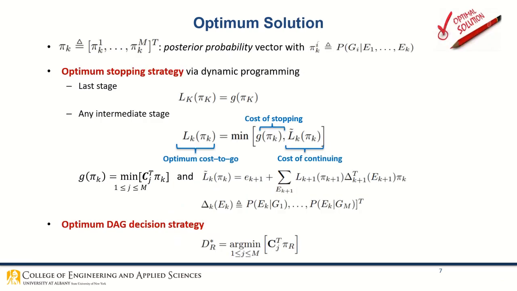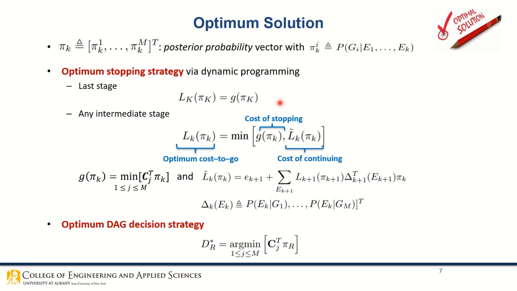To solve the optimization problem, first consider the posterior probability phi k vector as shown here. Based on this posterior probability and dynamic programming, we derive the optimum stopping strategy. The last stage is defined as the L function. This represents the optimum cost to go at the last stage, which is equal to the cost of stopping, G phi k.